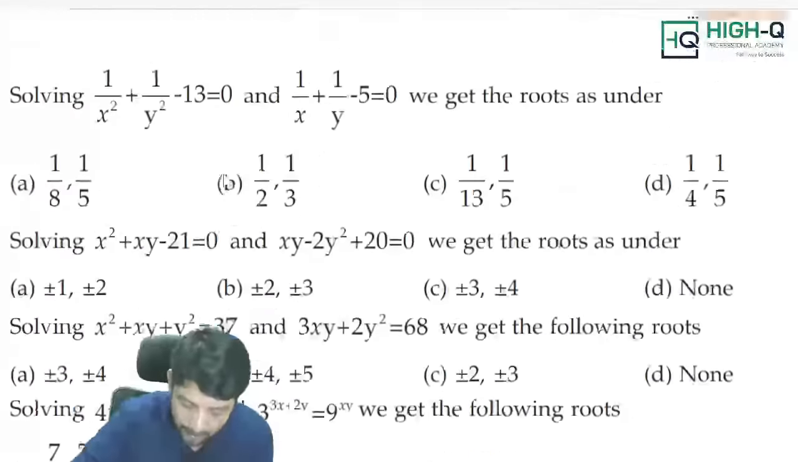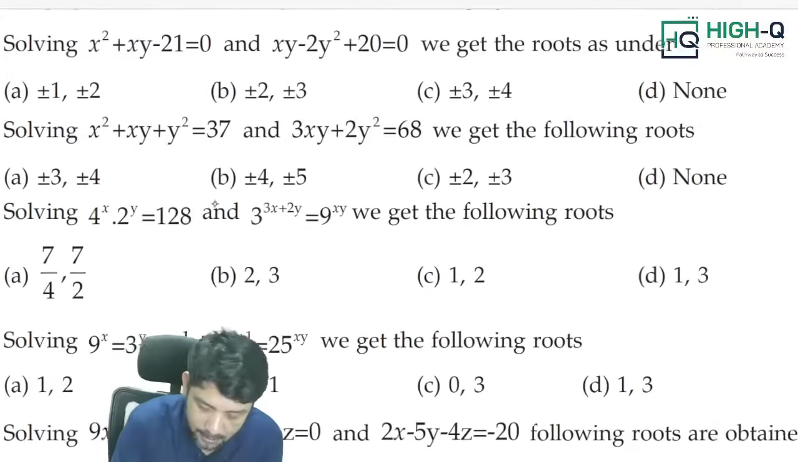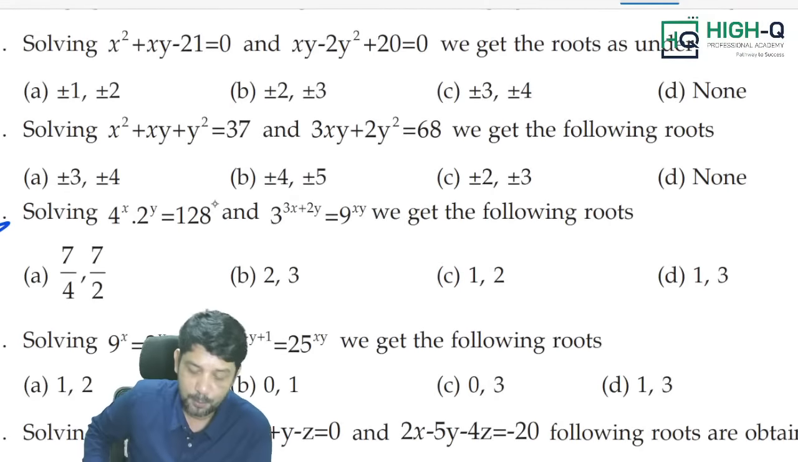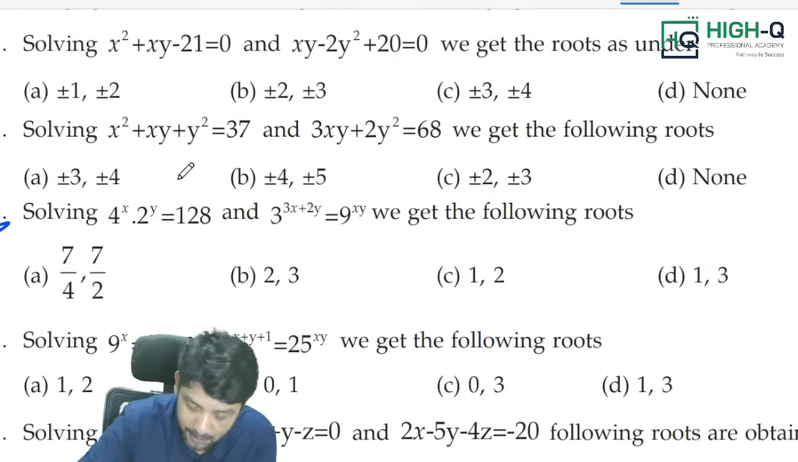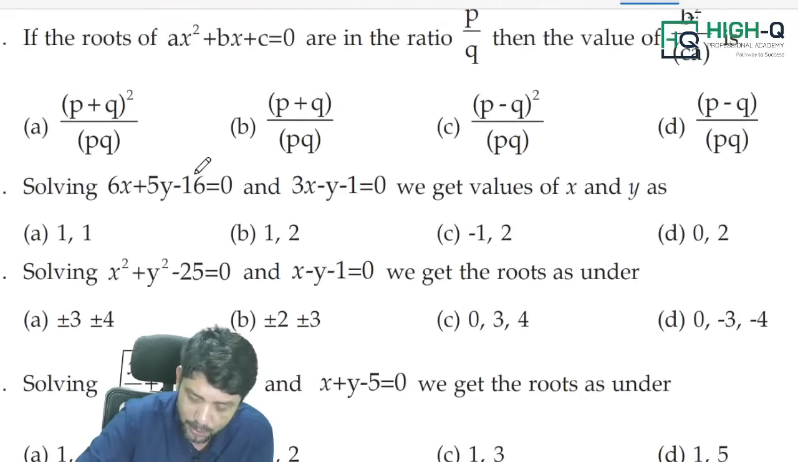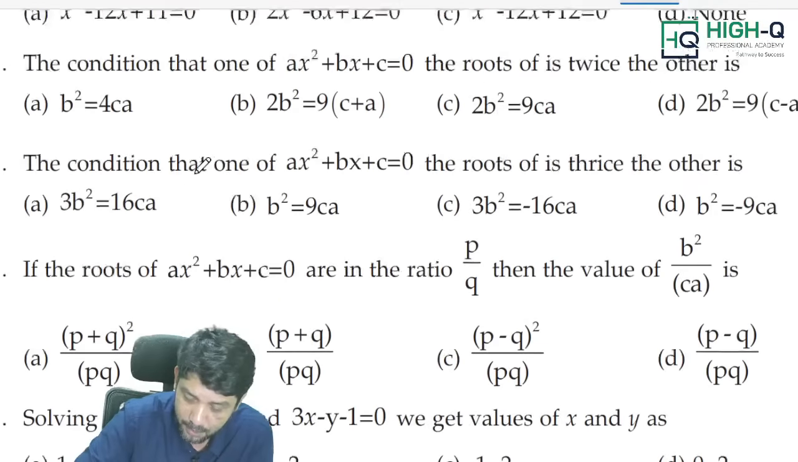Of course, my dear. For example, this is the question, 40th one. Solving 4 power x into 2 power y is equal to 128, 3 power 3x plus 2y is equal to 9 power xy. We get the following roots. Simply what you need to do is the trial and error method. These are types of questions which you can easily solve, but use the trial and error method. Equations, most of the sums you are going to solve by using trial and error method, no doubt about it.